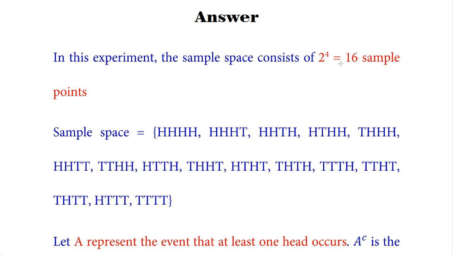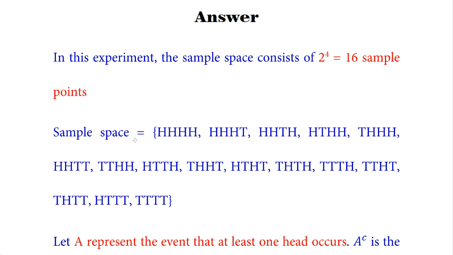In case of one toss, 2 raised to the power 1 is equal to 2 sample points. So with these examples, as you know, the number of times we toss a coin is our exponent. So 2 raised to the power 4 is equal to 16 sample points.